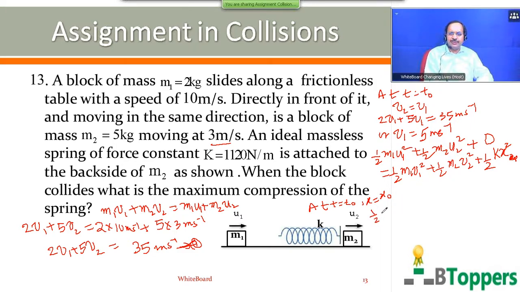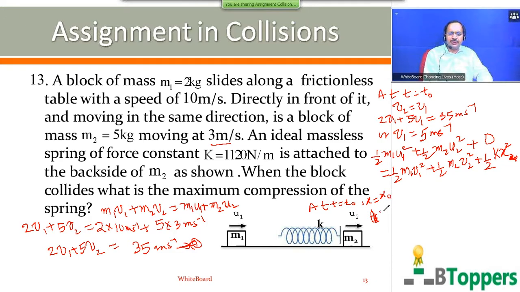You can cancel 1 by 2, which is commonly present in all the terms on both sides of the equation.